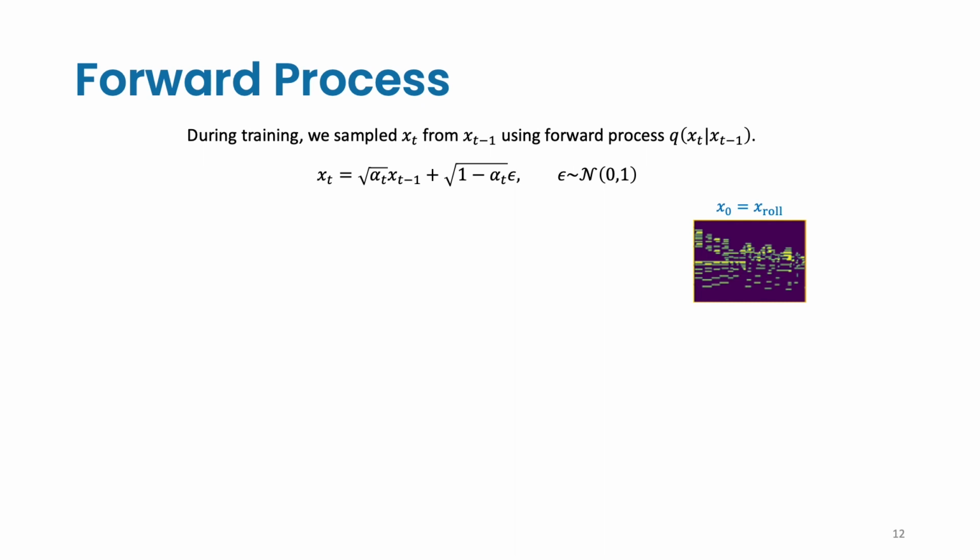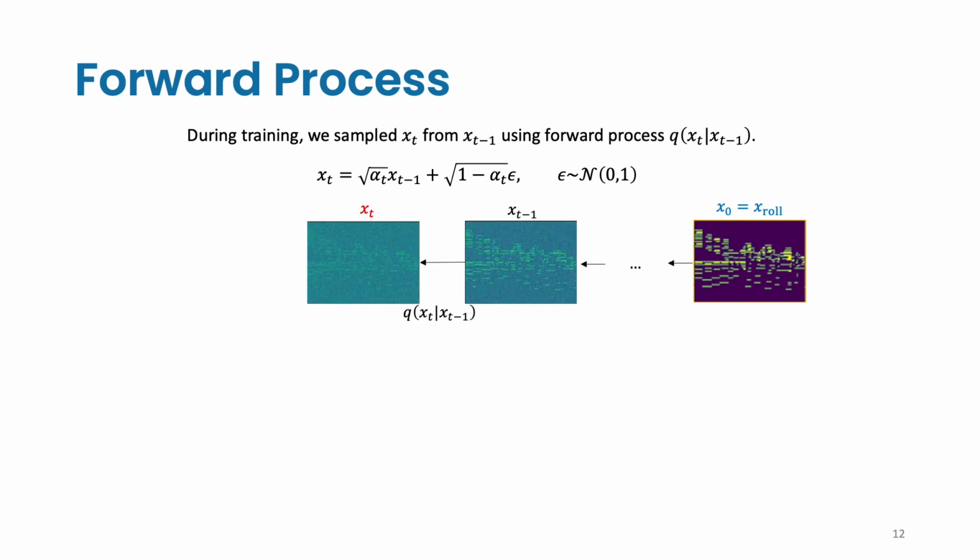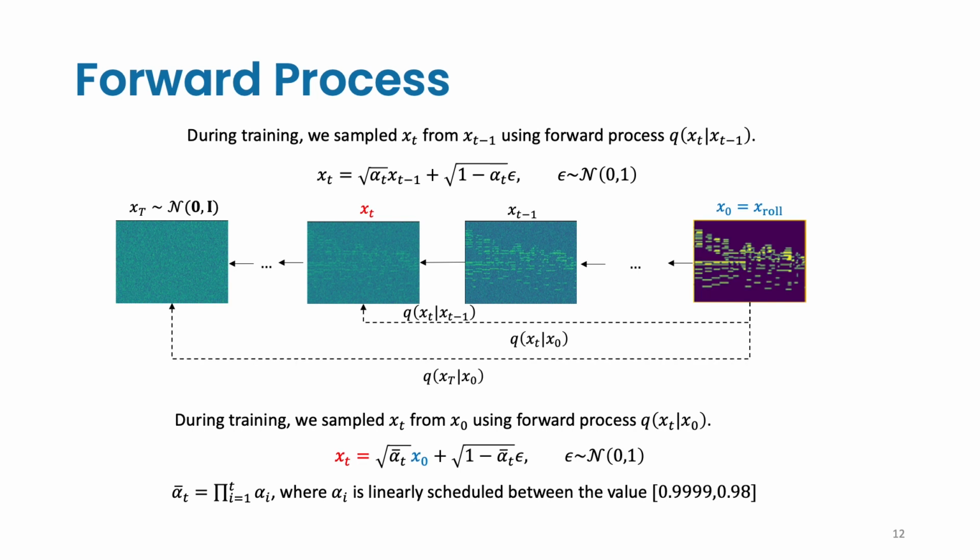To obtain the Gaussian noise as the model input, we use this forward process. We start with x0, which is the piano rolls in the binary format, and then we use this equation to obtain the next time step, x1. We continue this process until we obtain xt. Each diffusion step introduces noise to the input. When t equals capital T, it becomes Gaussian noise. To make the training more efficient, we can obtain any xt from x0 using this equation. The alpha here is the scheduling coefficient which controls how much noise is added during each forward step.